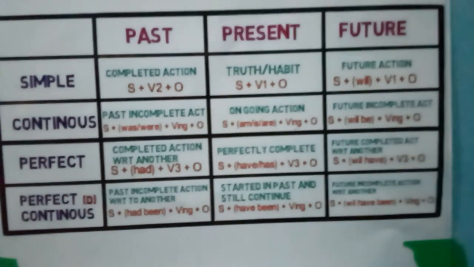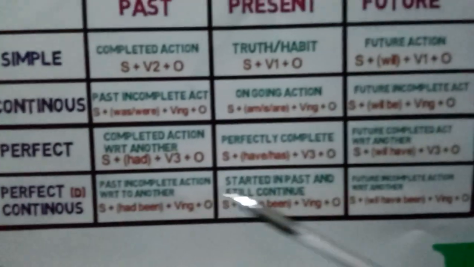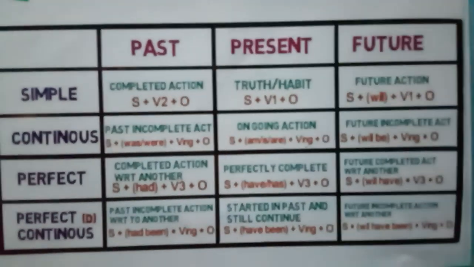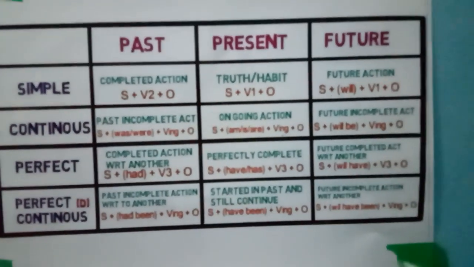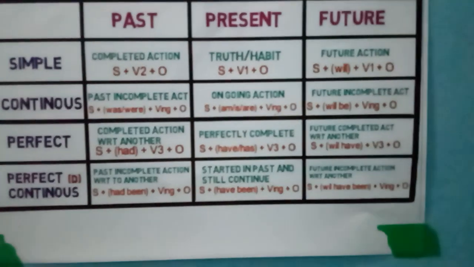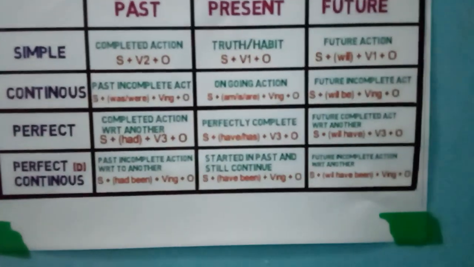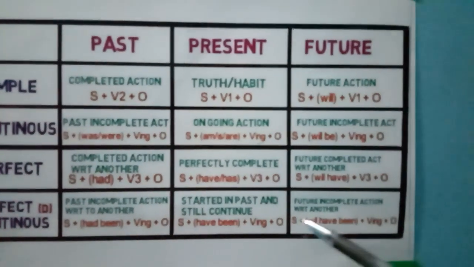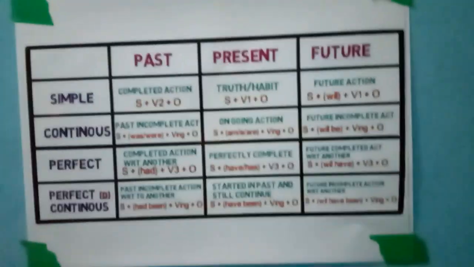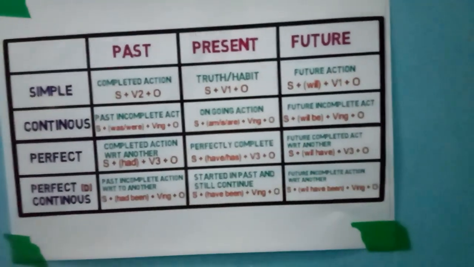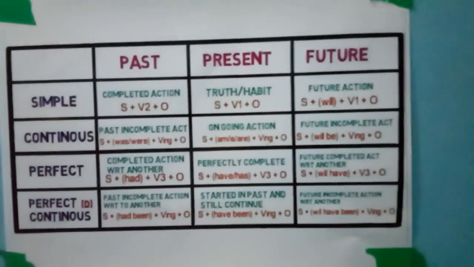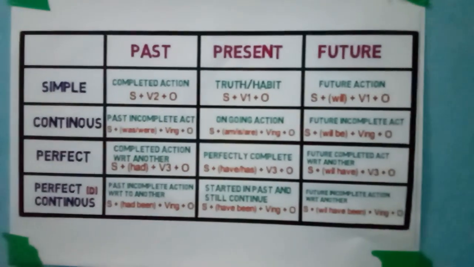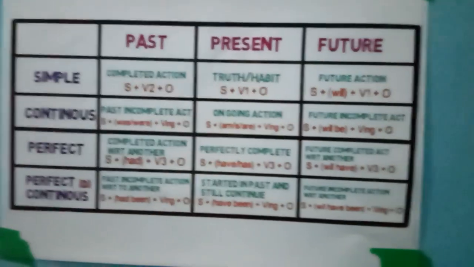Okay, and the last thing is the present perfect continuous tense. So what is present perfect continuous tense? Started in the past. That means some action which was started in the past and is still continuing, that action is still going on. Okay, and this sentence structure is subject plus have been plus verb first form plus ing plus object. Okay, so this is the simple present tense and the classification of present tense: simple present tense, present continuous tense, present perfect tense, and present perfect continuous tense. So I hope that so far you have understood the present tense.